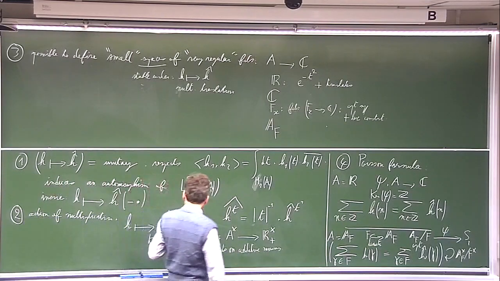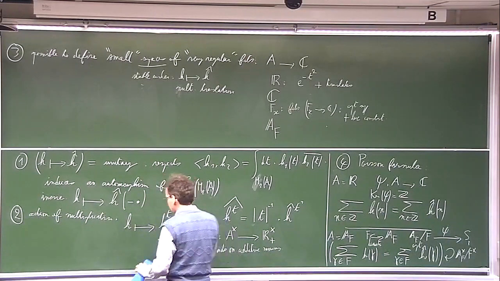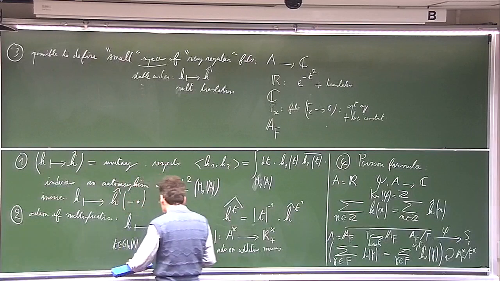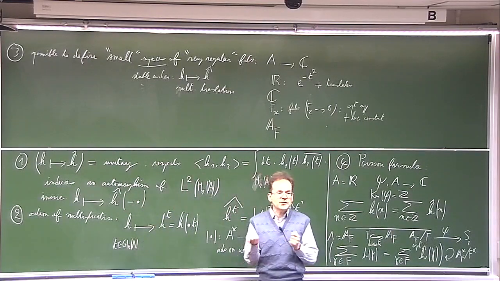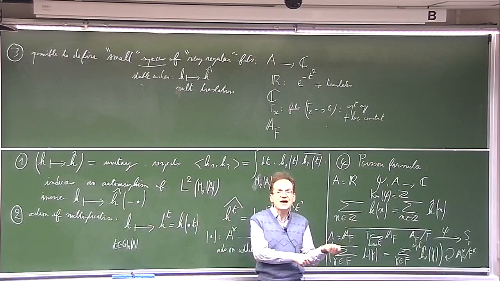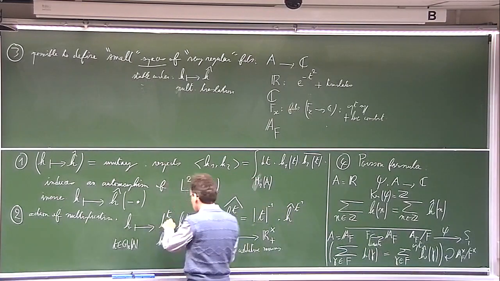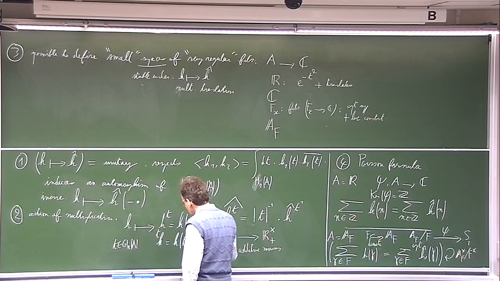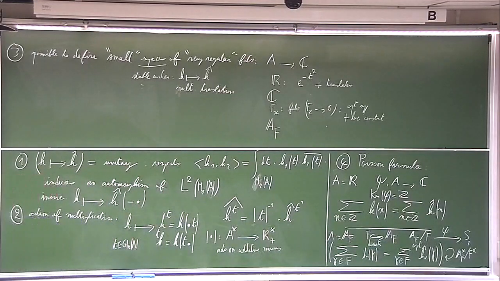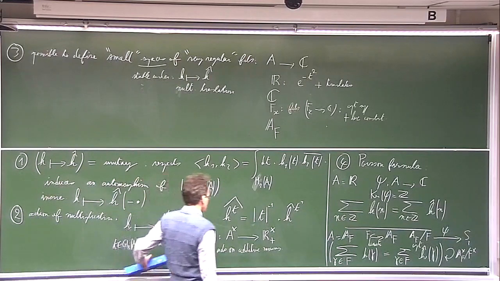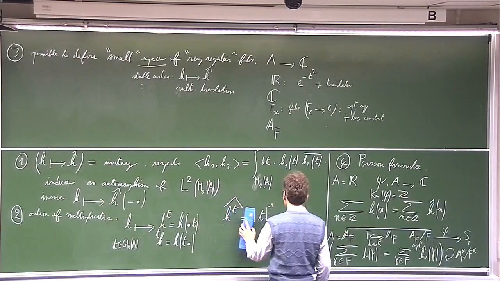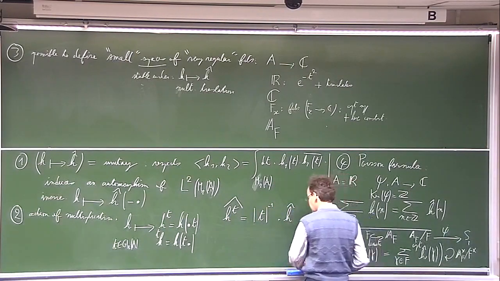So now we have to consider such an element t belonging to this group, and of course it means that we have to distinguish between right translation and left translation. Here it was right translation, but we also have left translation. And as this group is non-commutative, these two things are distinct one from the other. So what is the formula we get? We have to be a little careful.